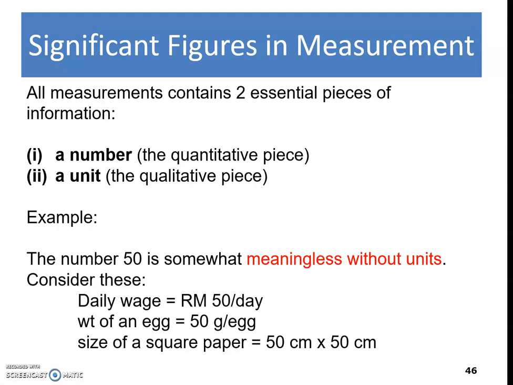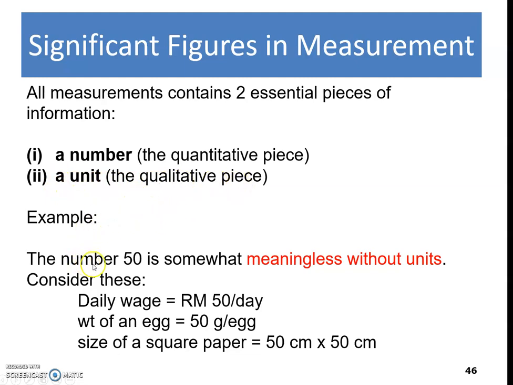So the most important thing is you have to understand significant figures in measurement. All measurements contain two essential pieces of information. First, a number, which is the quantitative piece, and a unit, the qualitative piece.